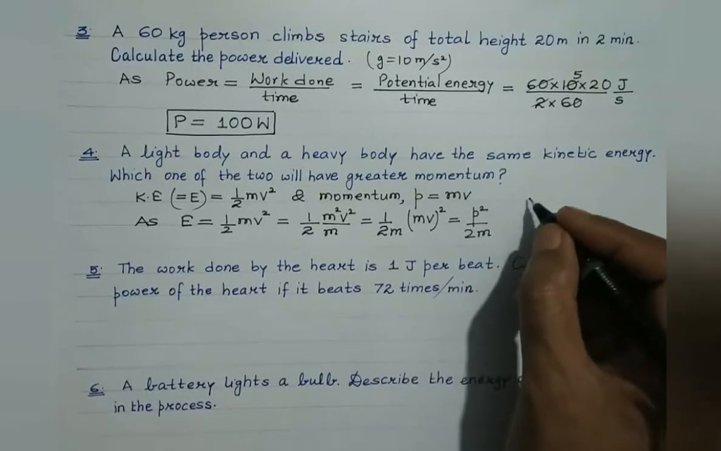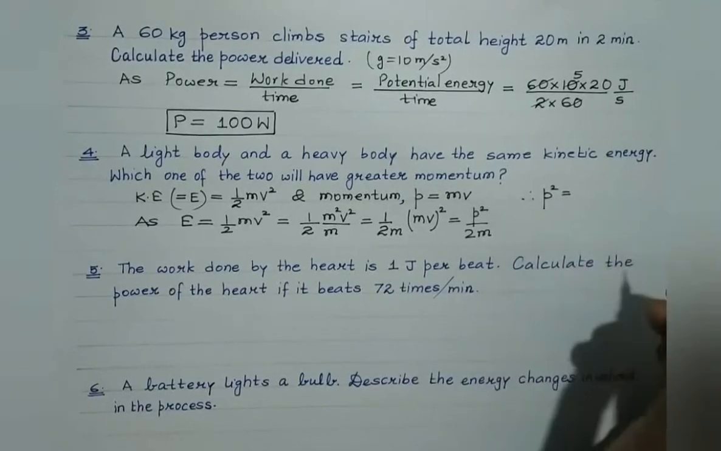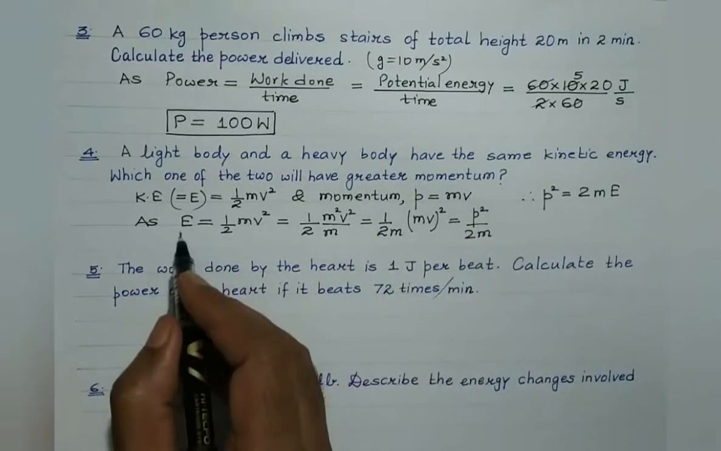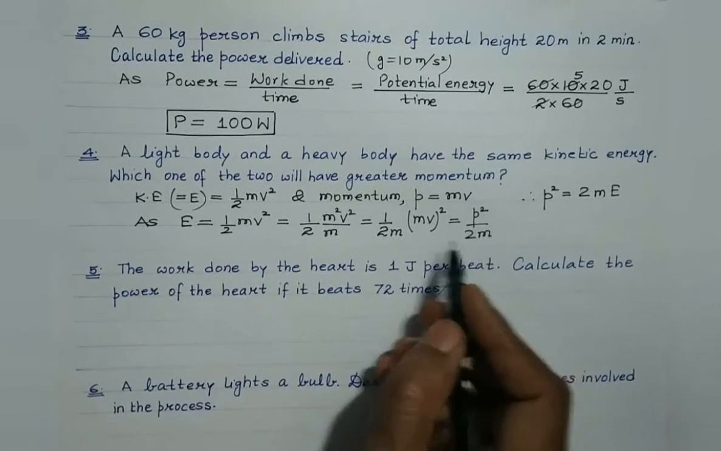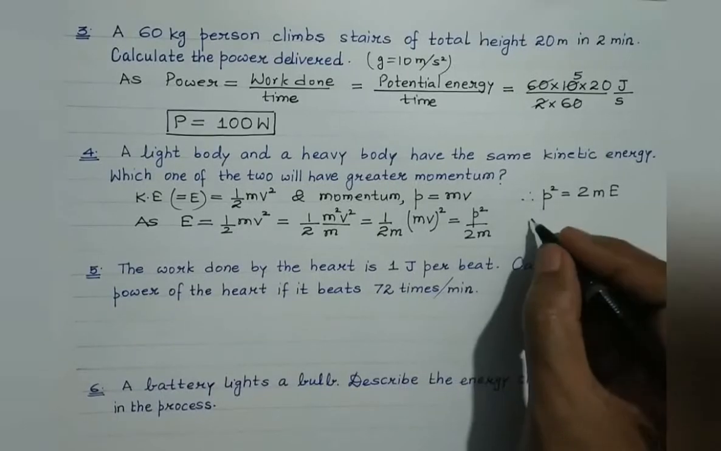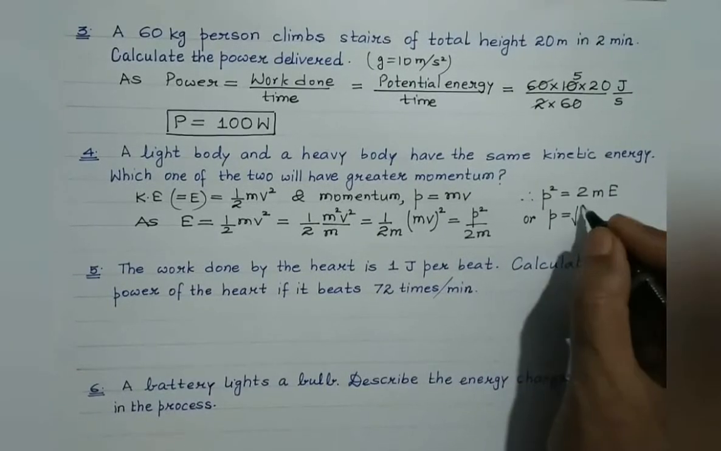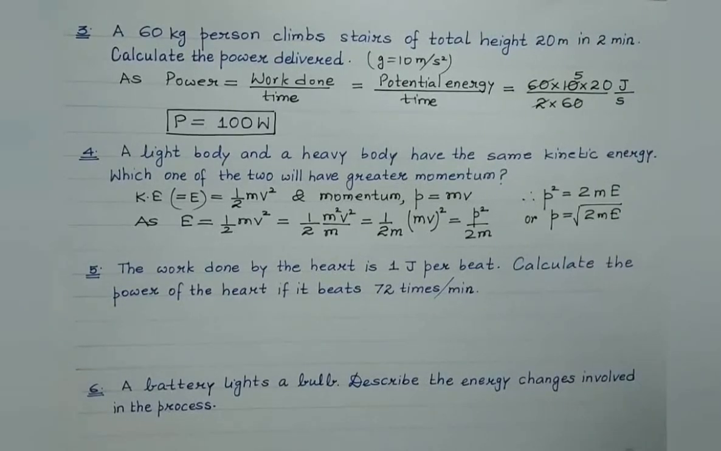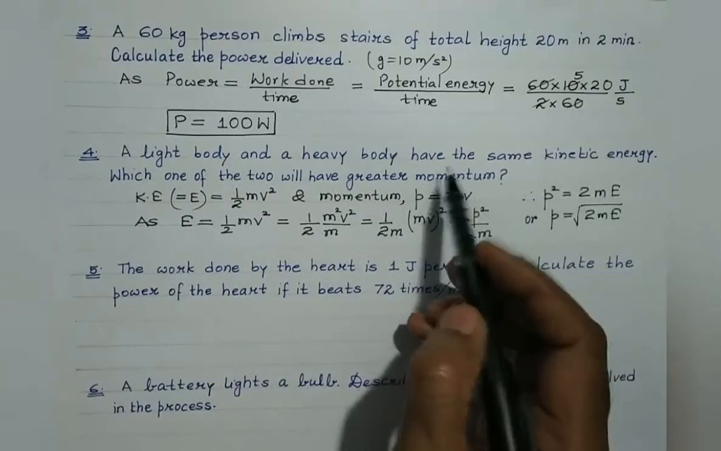Therefore, students, kinetic energy E is equal to p square by 2m. Therefore, p square would be equal to twice m into E, right? Or momentum is equal to the square root of twice m E. Clear, students? Now here it is given the kinetic energy is constant.